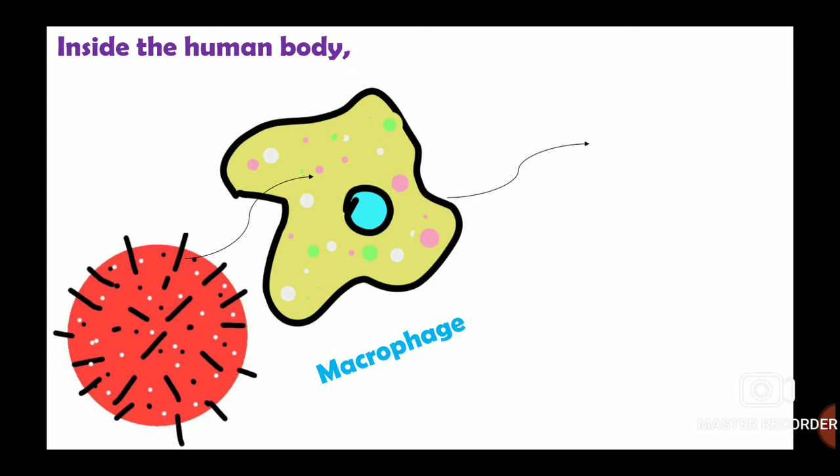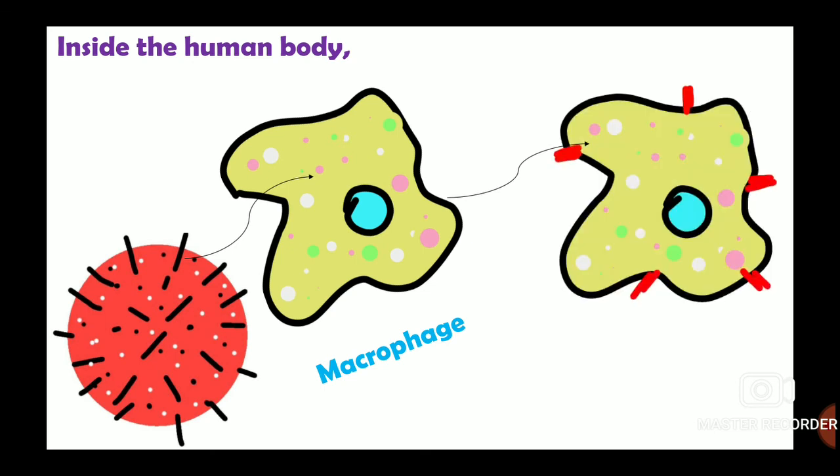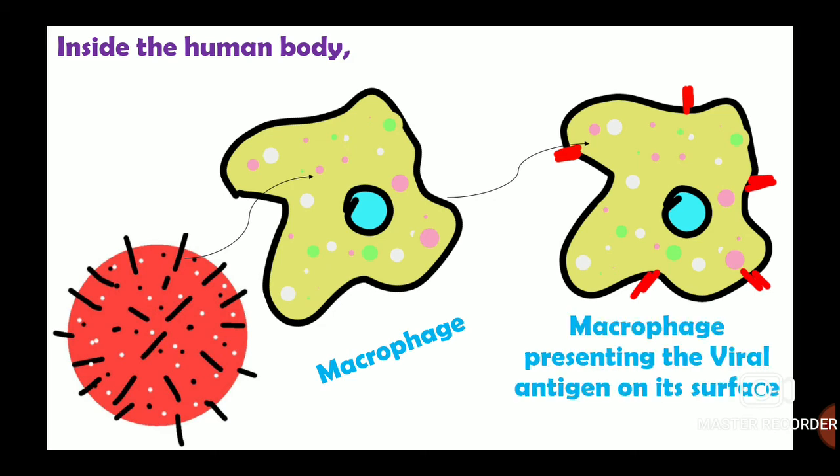Once the virus is present inside the body, the macrophage puts in all the efforts to digest the virus until very small remains of the virus are left. These remains of the virus are presented by the macrophage on its surface. This process is called antigen presenting, and the small remains of the virus which are presented on the surface of the macrophage are called antigens.